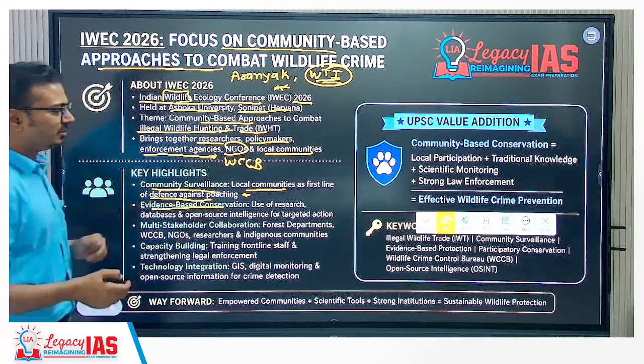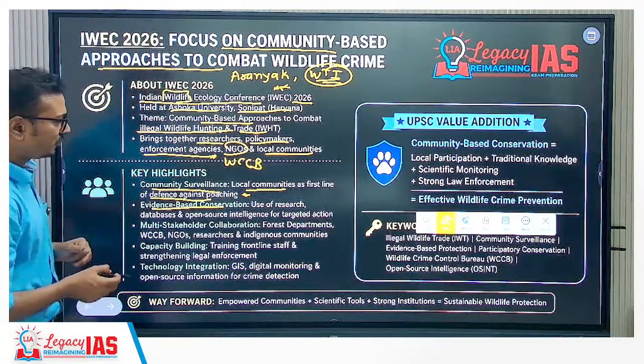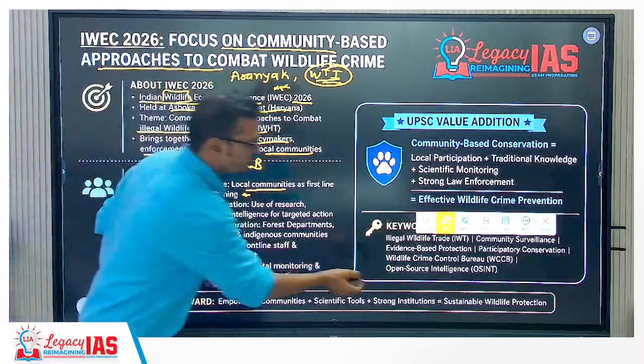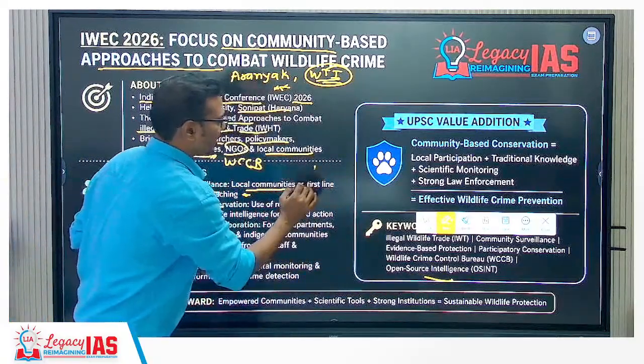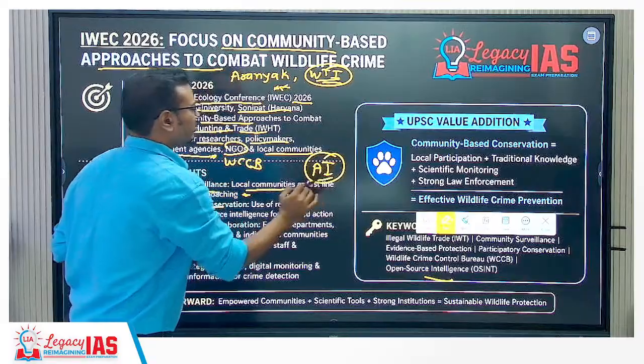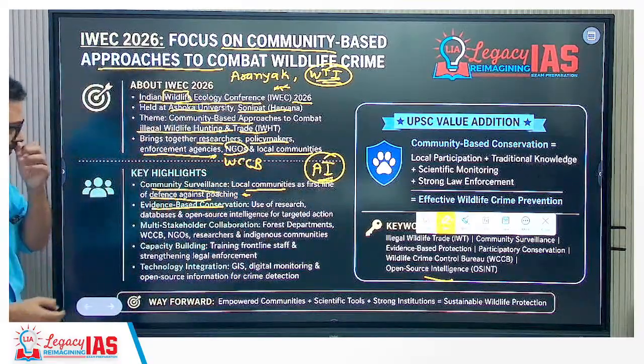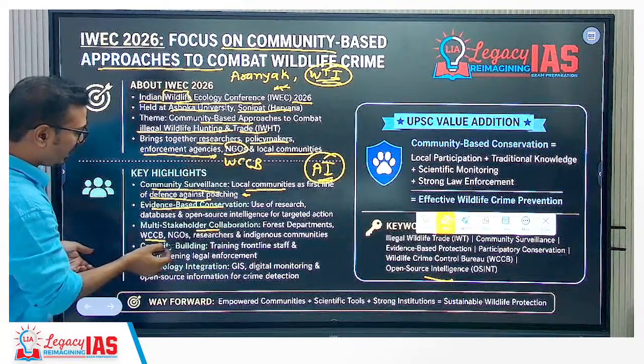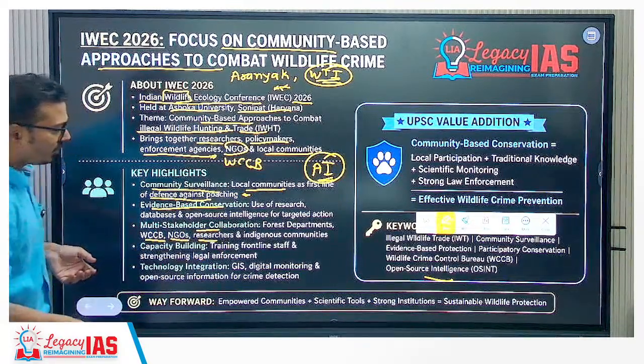Evidence-based conservation, use of research, database, open source intelligence for targeting action. So open source intelligence, this term is in news, like for use of AI should be there. Multi-stakeholder collaboration like forest department, wildlife crime control bureau, NGOs, local people.